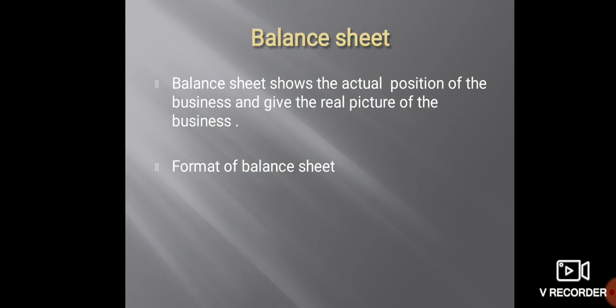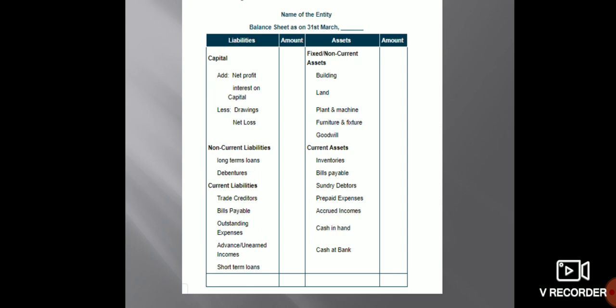Now what is the format of the balance sheet? In a balance sheet, we have two sides, liabilities and assets. On the liability side, we put the capital, net profit, interest on capital, drawings or net loss. Then we have non-current liabilities like long-term loans, debentures, etc. And we have the current liabilities, for example, creditors, bills payable, outstanding expenses,